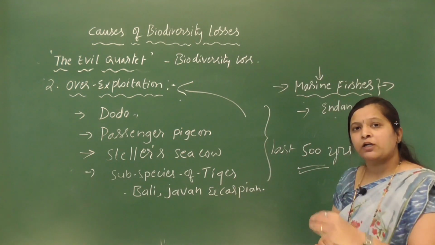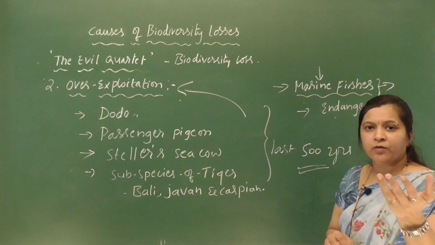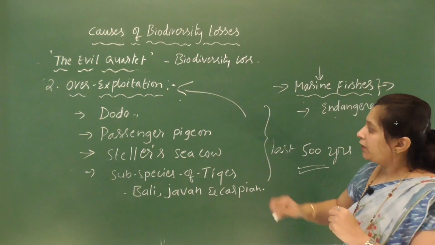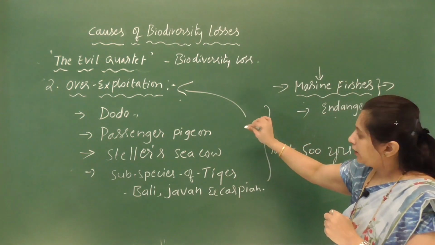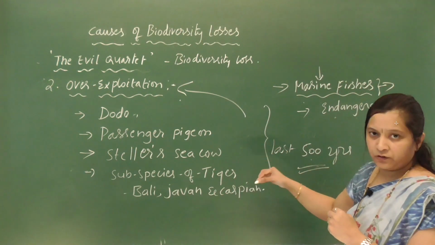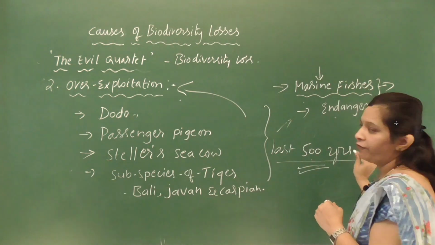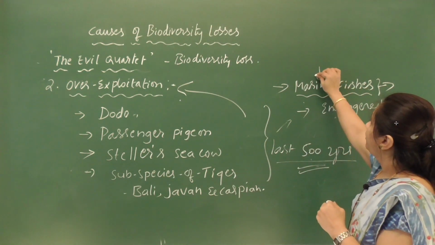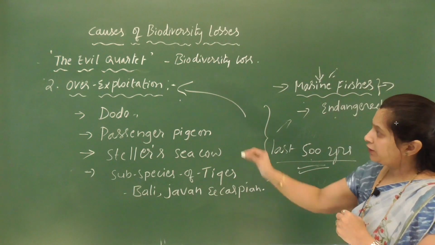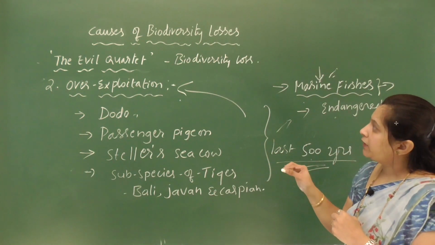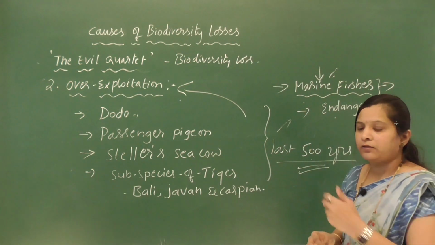If we exploit any particular plant or animal, its population size reduces, so that ultimately it becomes vulnerable to extinction. Similarly, because of over exploitation, species like the dodo, passenger pigeon, Steller's sea cow and the 3 subspecies of tiger, Bali, Javan and Caspian, have become extinct in the last 500 years. Also, marine fishes are likely to become endangered because of over harvesting. So this is over exploitation, which is also one of the major causes of biodiversity loss. Then next, the third one.